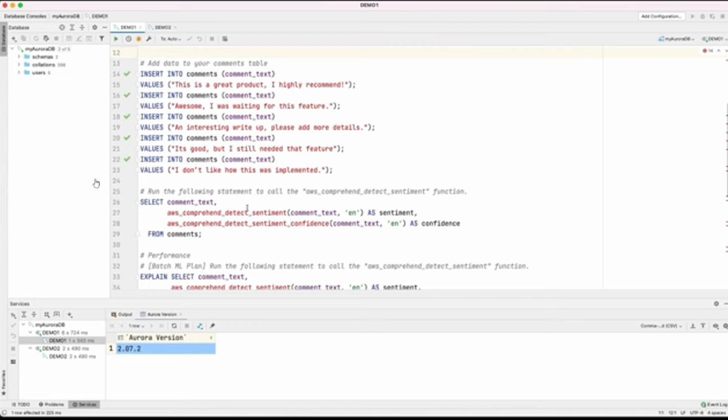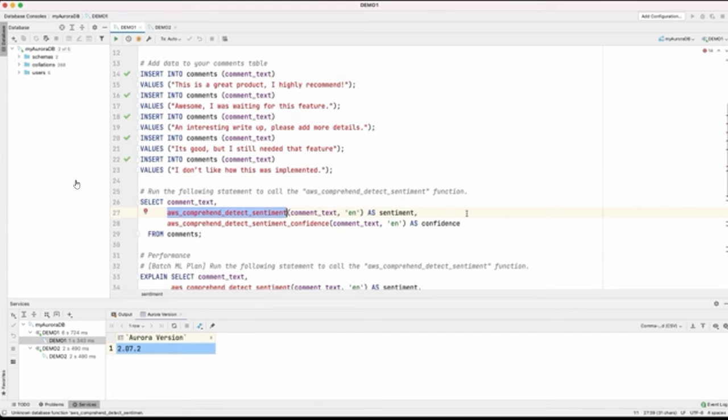To do that, we are going to use built-in functions called Amazon Comprehend's detect sentiment and detect sentiment confidence. If you have used any Amazon machine learning stack services, you would know that when we do any sort of prediction, you have a result and then you have a confidence related to that result. The confidence level is where the algorithm is telling you how confident it is in the prediction that it has provided.